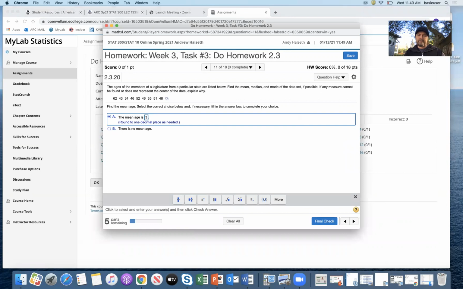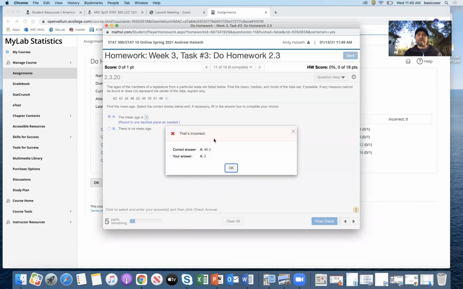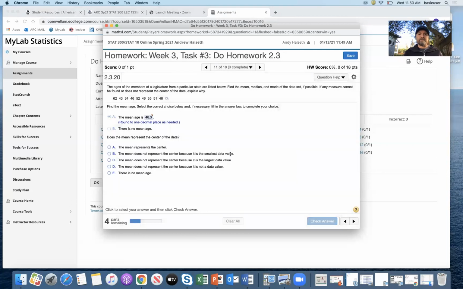How about 3? No. Okay, so if you don't get it right, it will tell you the correct answer after you've missed it 3 times. And then you don't get credit for that question, right? Notice it's just a little red corner there. It tells you the right answer in that box. If you click on the box, it tells you what you answered.